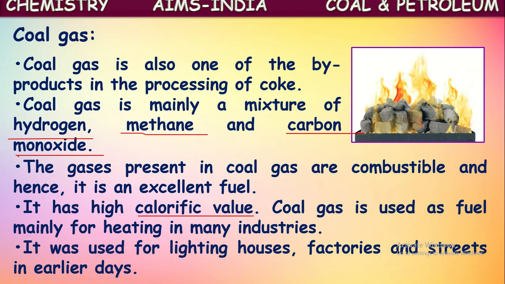So coal gas is used as fuel mainly for heating in many industries. As it has a high calorific value, that means it can produce a high amount of temperature and heat, it is being used in many industries for heating purposes. Okay, it was used for lighting houses, factories, and streets in earlier days. Not only as heating fuel, it was also used for lighting houses, factories, and streets in earlier days.